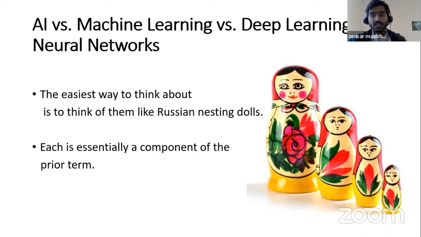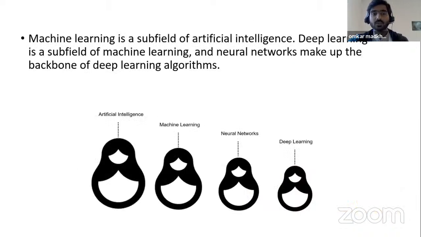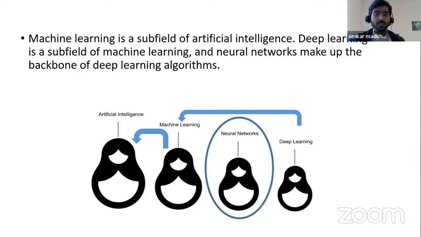Russian nested dolls go one inside each other, and they are very important to each other. Similarly, machine learning is a subfield of artificial intelligence, deep learning is a subfield of machine learning, and the neural network makes the backbone of deep learning algorithms.